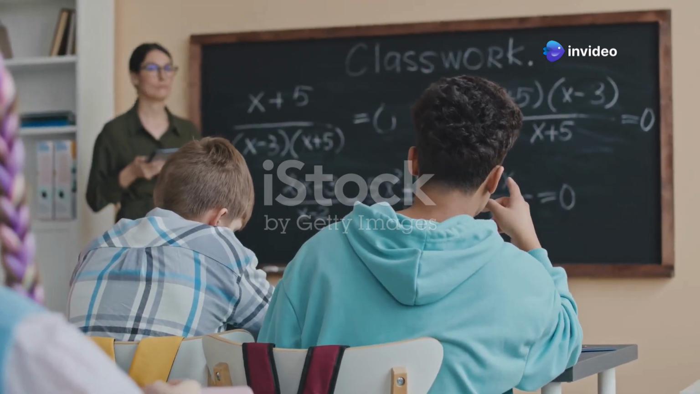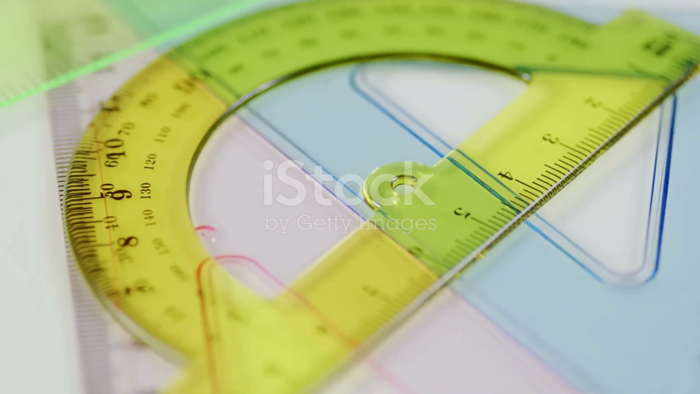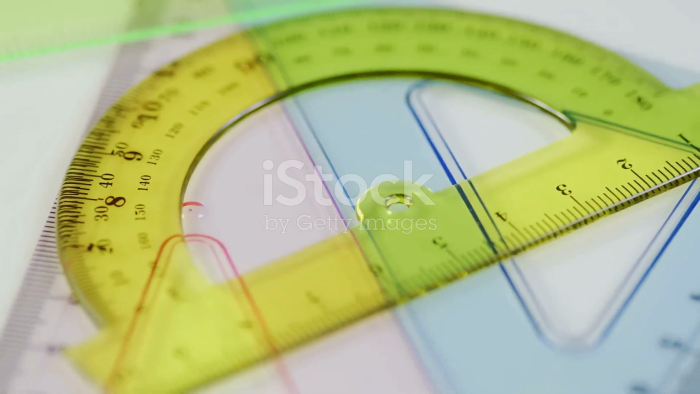Hey there, science fans. Today we're stepping into the exciting world of calculus. Don't worry, it's not as intimidating as it sounds. Calculus is like a powerful tool that helps us understand how things change.